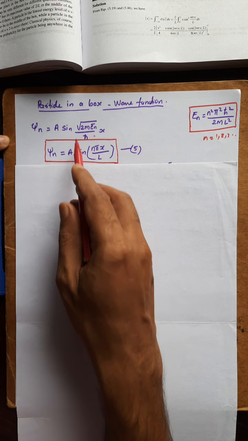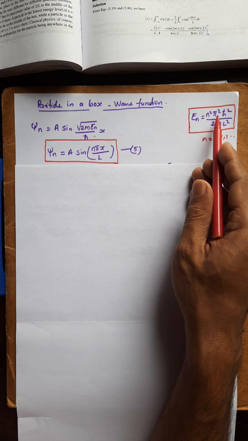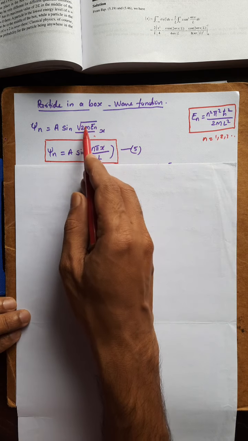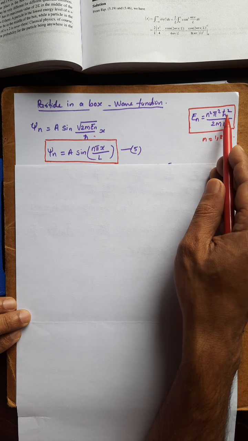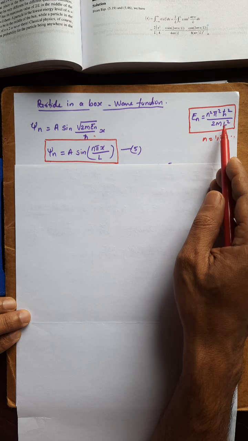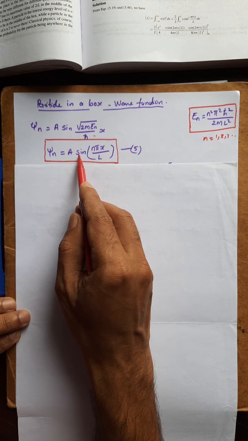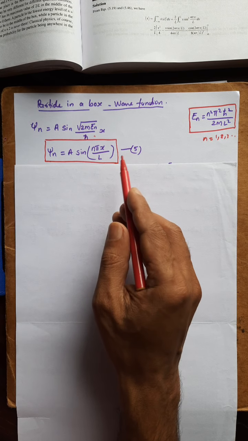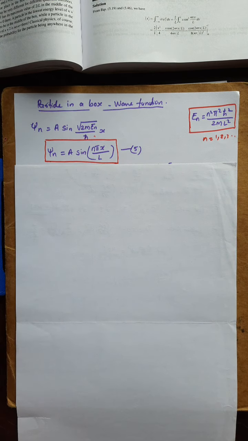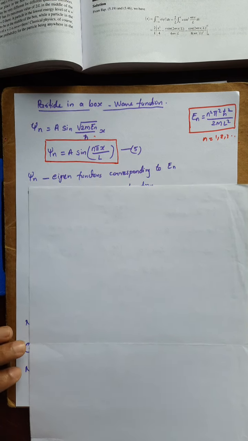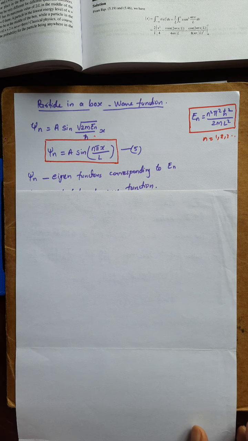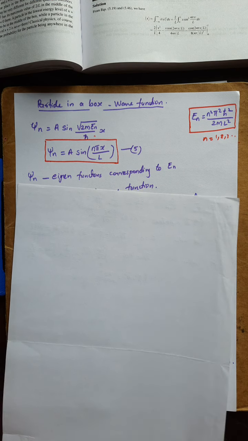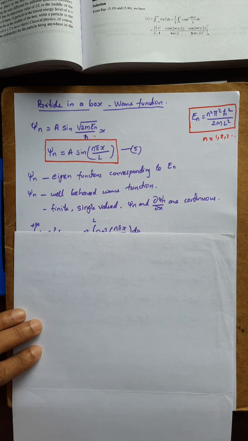Now substituting for the value of En is equal to n square pi square h cut square divided by 2m L square, the 2m cancels, and if you take the square root, you will get n pi h cut cancels, divided by L. So you get psi n is equal to A sine n pi x by L. These are the eigenfunctions of the system corresponding to these eigenvalues En. So psi n are the eigenfunctions corresponding to eigenvalue En.